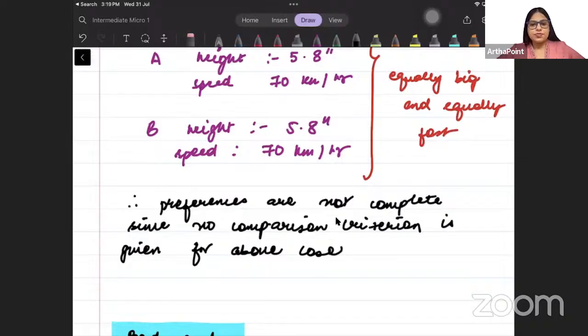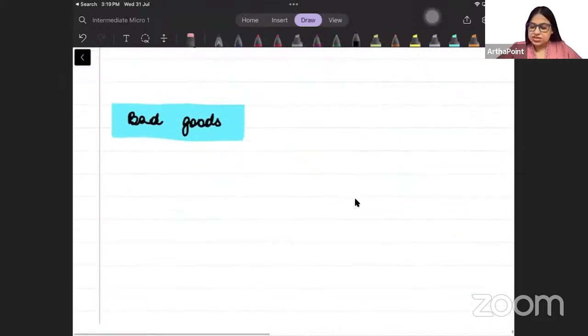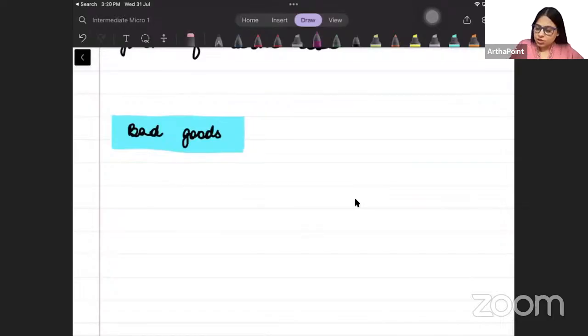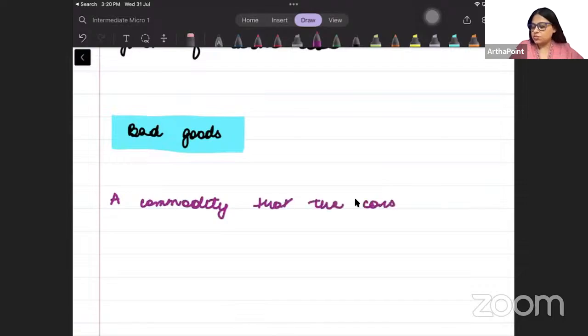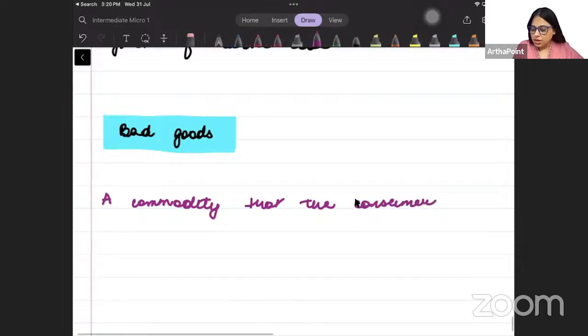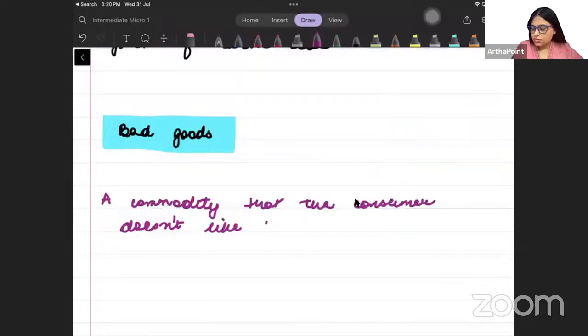What are bad goods? Any good which you don't like is called a bad good. Okay. So a commodity that the consumer doesn't like is called a bad good.